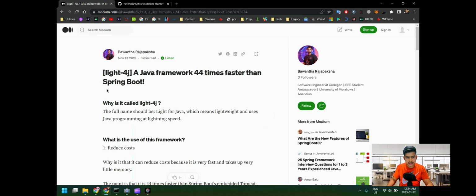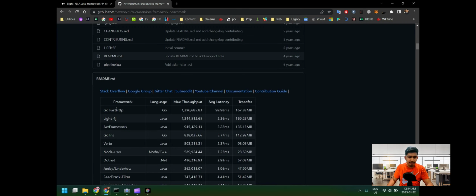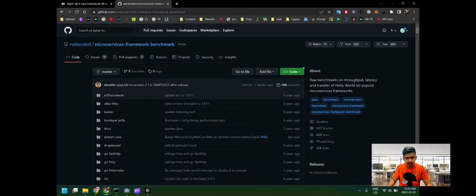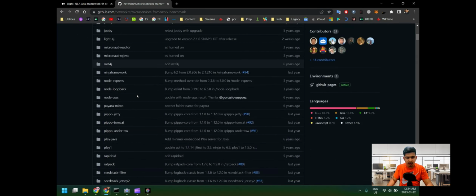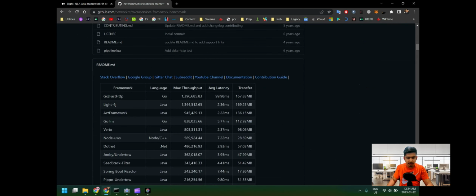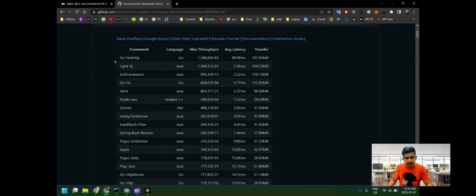I'll leave a link to this Medium blog down in the description below, which explains why Light4j is 44 times faster. But basically, if you go to this GitHub repository by NetworkNT slash microservices framework benchmark, you'll see that they have committed some code that tests a lot of RESTful frameworks, and then they have posted the result below in the readme.md file. If you go to the readme file, you'll notice that there's gofast-http, which is a good competitor of Light4j, and others are just far behind.